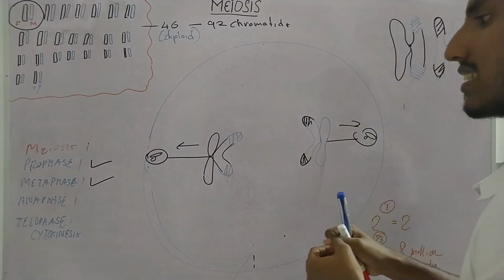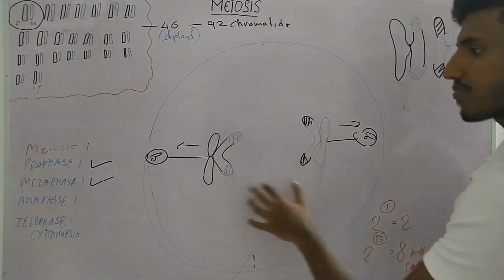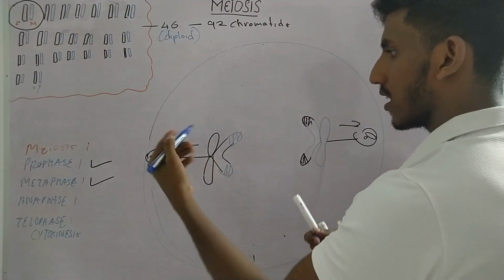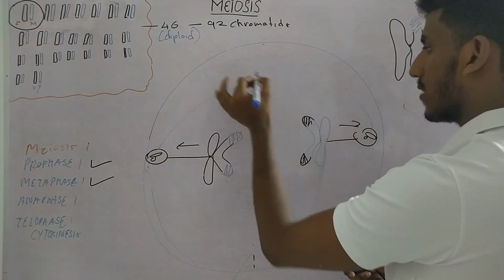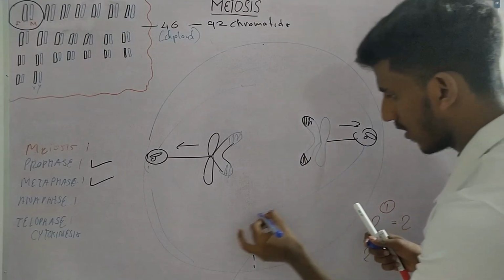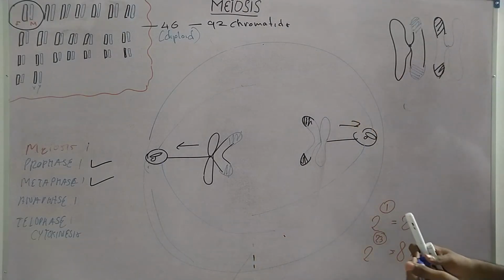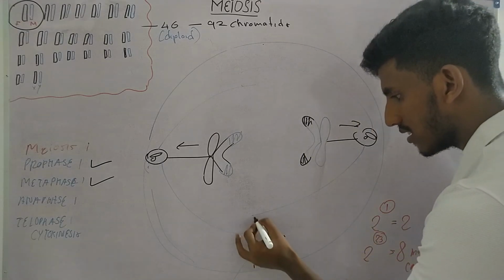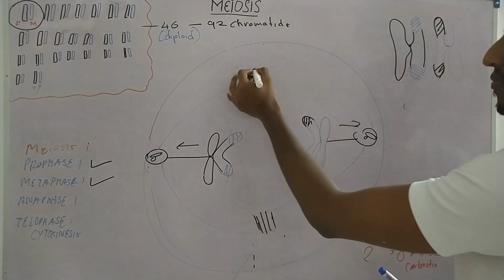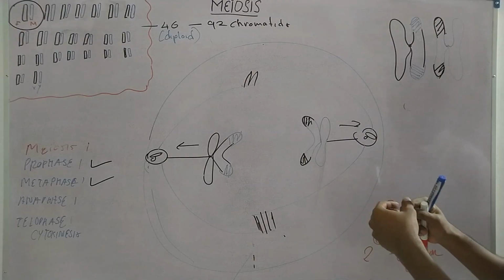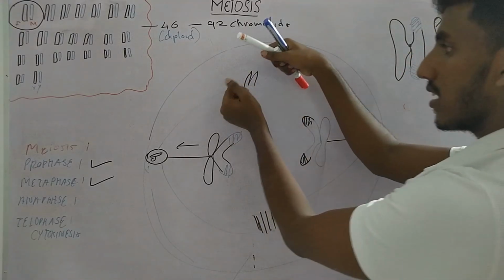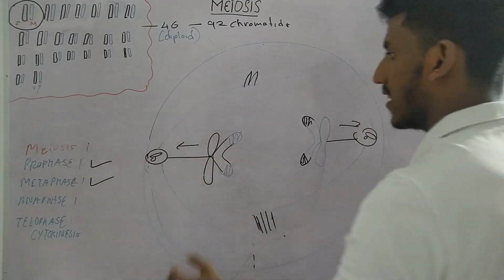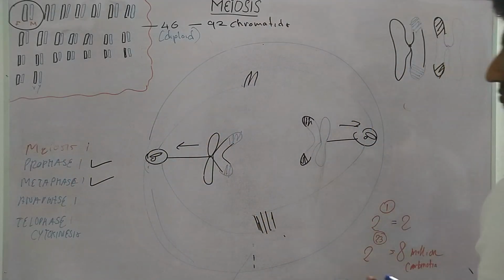Now as I told you, only certain microtubules are binding to the kinetochore and pulling them. What about the other microtubules? We call them non-kinetochore microtubules. These non-kinetochore microtubules interact with each other using certain motor proteins, and they start to make the cell bigger. How? These two non-kinetochore microtubules pull away from each other. When they pull away from each other, the centrosome moves back and the cell becomes bigger.